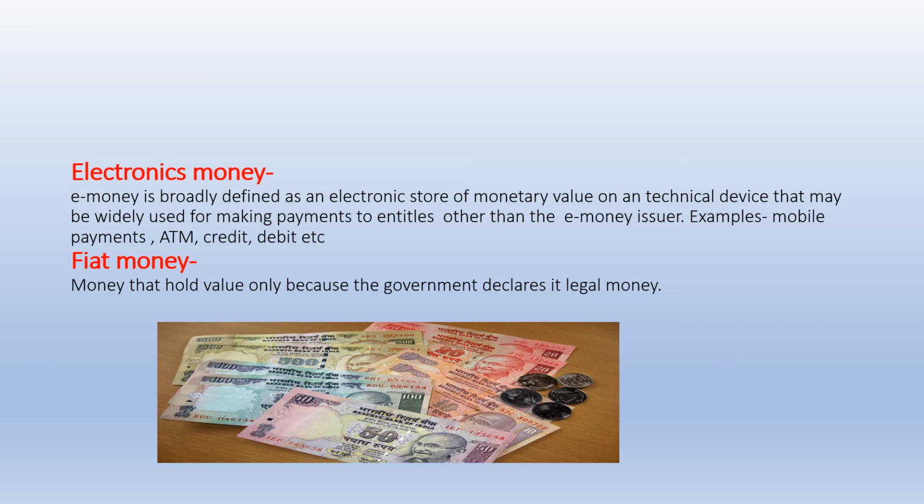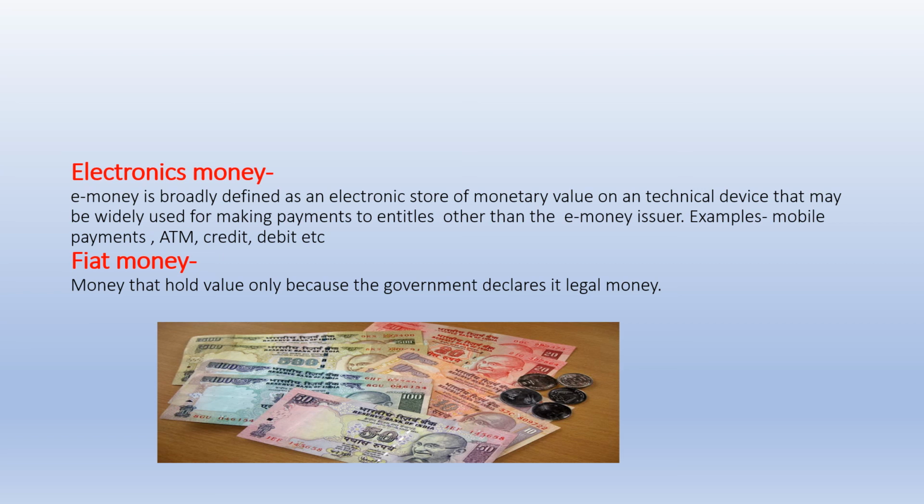E-money is broadly defined as an electronic store of monetary value on a technical device that may be widely used for making payments to entities other than the e-money issuer. Example, mobile payments, ATM, credit and debit cards, etc. All these are e-money.